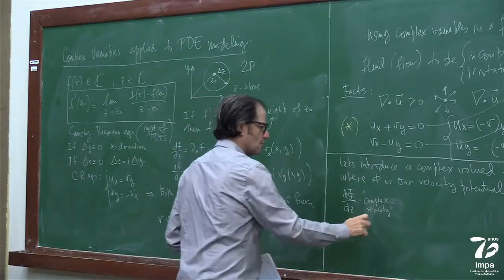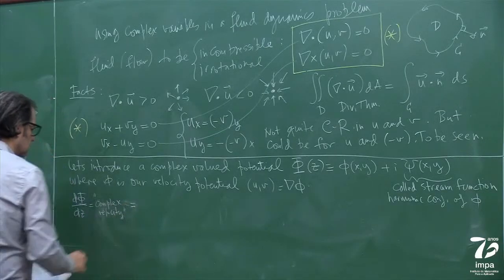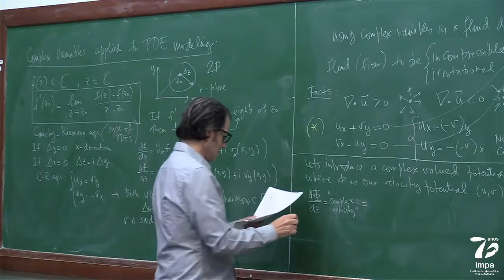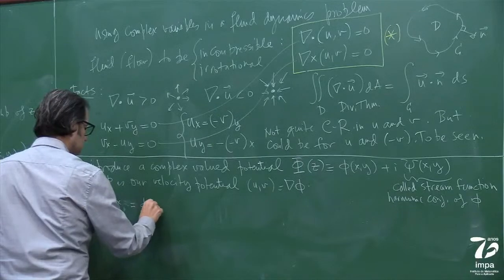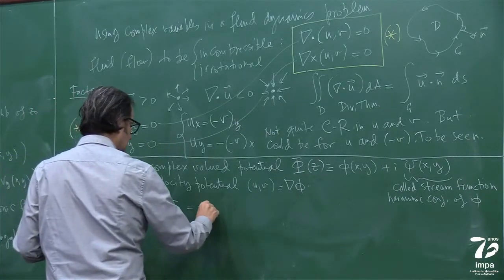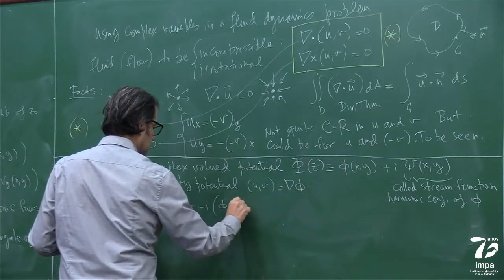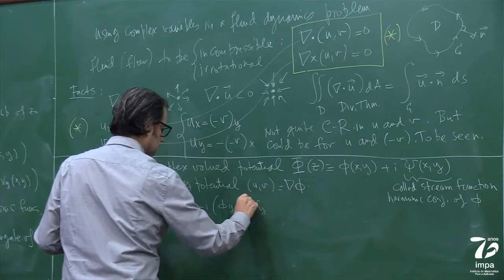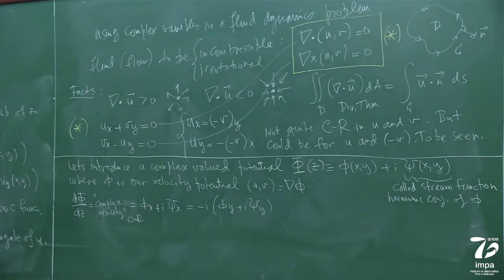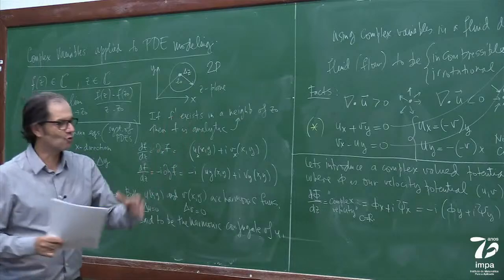So if I differentiate this, the complex velocity, well, from what I saw from Cauchy-Riemann, this is the same as this. This is the same as this. Basically, I'm using what led me to Cauchy-Riemann, right?